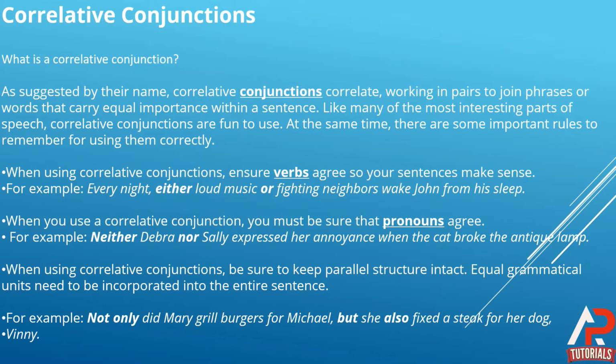The third rule is, when using correlative conjunctions, be sure to keep parallel structure intact. Equal grammatical units need to be incorporated into the entire sentence. It means that when we are using correlative conjunctions, we should make sure that the parallel structure is good, and the grammatical units are right inside the entire sentence.